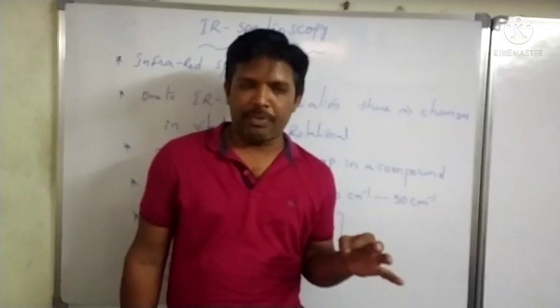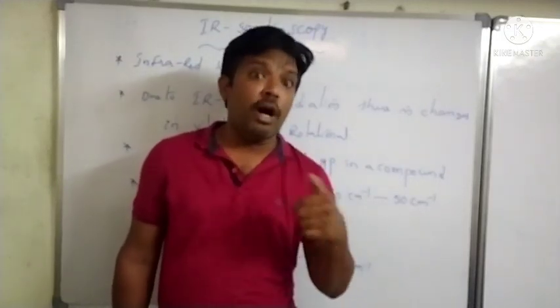This is the classification of the IR region.